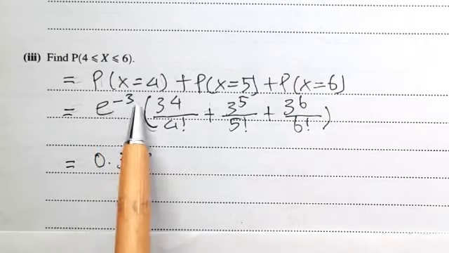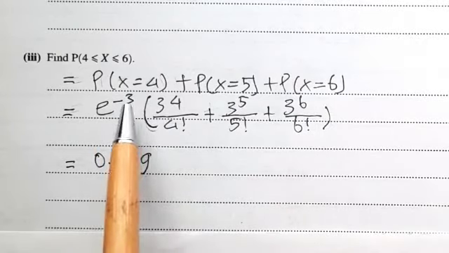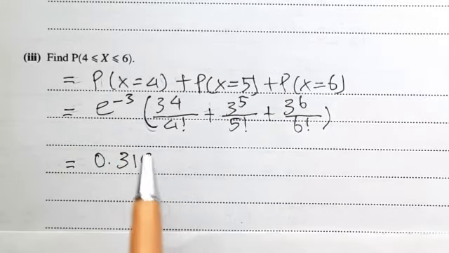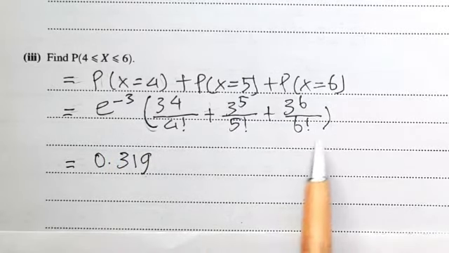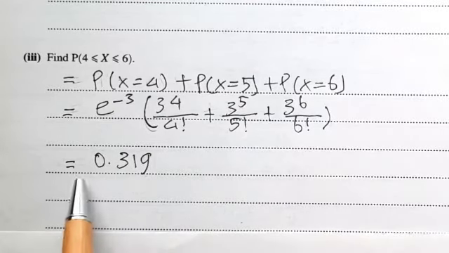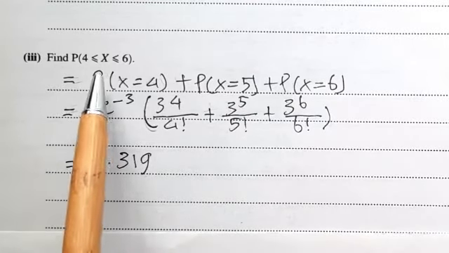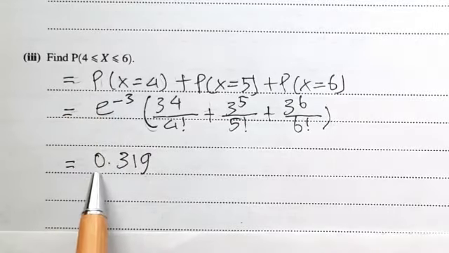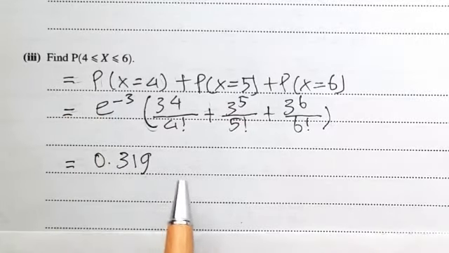Thus e to the power minus 3 is the common factor, we put it outside the brackets. Now you can use your calculator, just enter it in the calculator. In the calculator we obtain the probability of X from 4 to 6 inclusive, that is 0.319, correct to 3 significant figures.